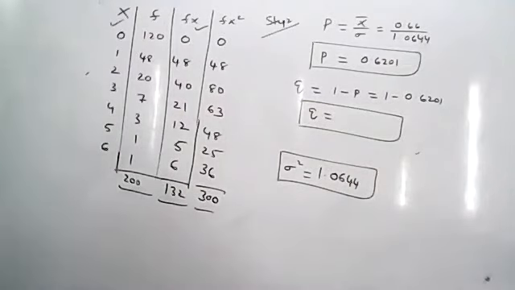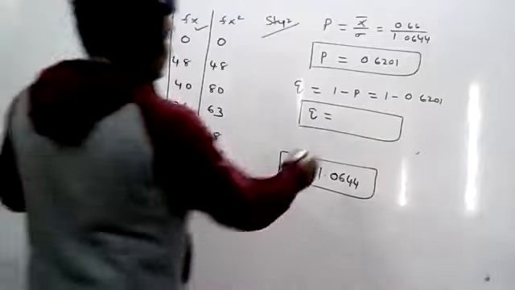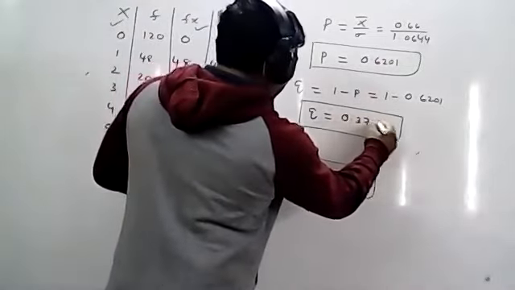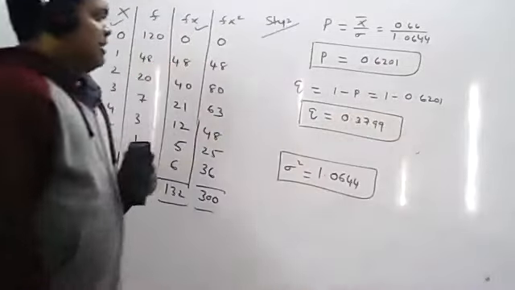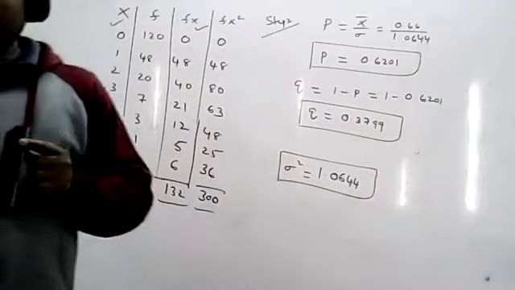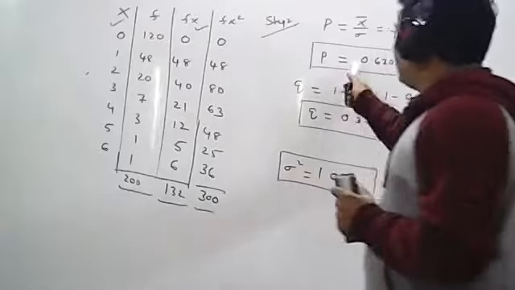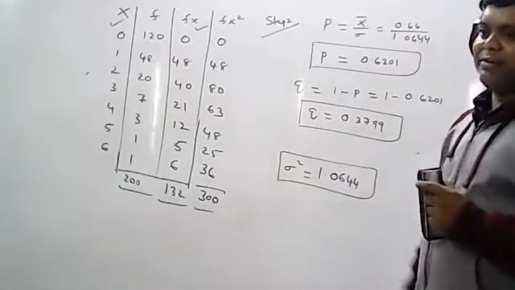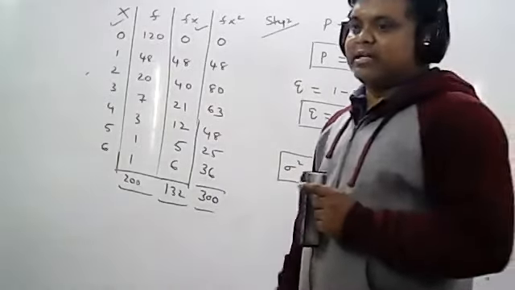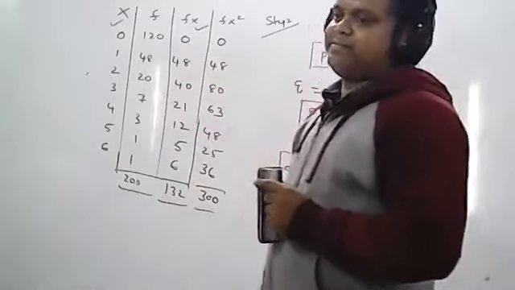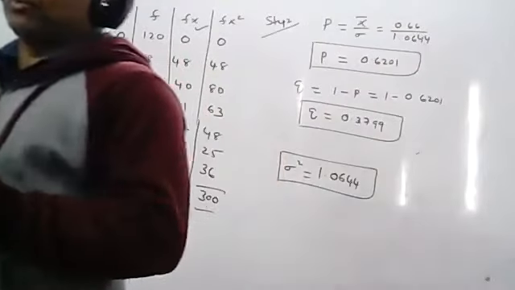What is the Q value you got? 0.3799. So now I know the P value and the Q value. The mass function is P into Q power X. Now I can find the mass function and calculate the probabilities from 0 to 6. So this is step number 2.